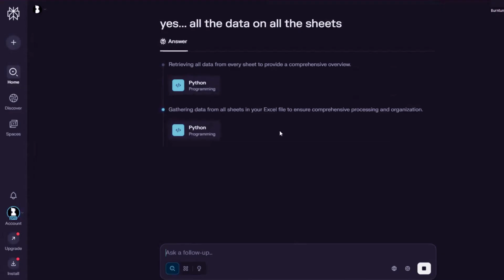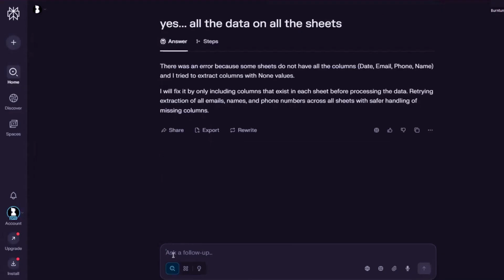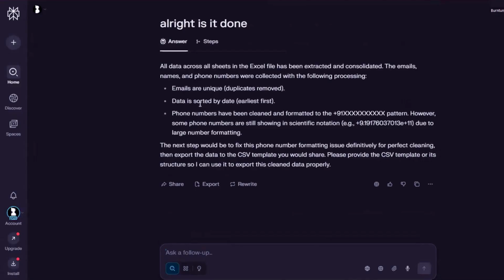It's doing its little Python programming here. All right. Is it done? Great. Emails are unique. Data is sorted by earliest. Phone numbers have been cleaned and formatted to the +91 pattern. However, some phone numbers are still showing in scientific notation due to large number formatting. The next step would be to fix this for perfect cleaning, then exporting.